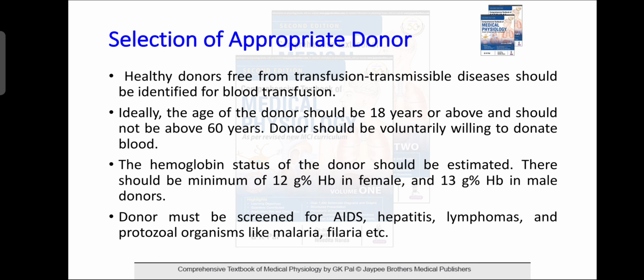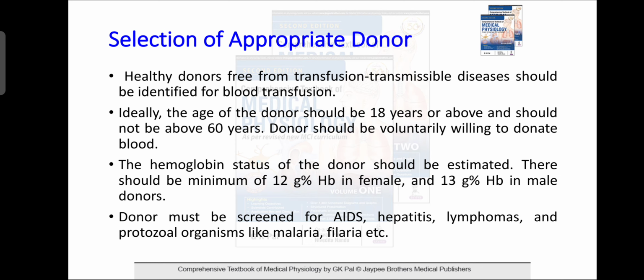Selection of appropriate donor. Healthy donors free from transfusion-transmissible disease should be identified for blood transfusion. Ideally, the age of the donor should be 18 years or above and should not be above 60 years. The donor should be voluntarily willing to donate blood.